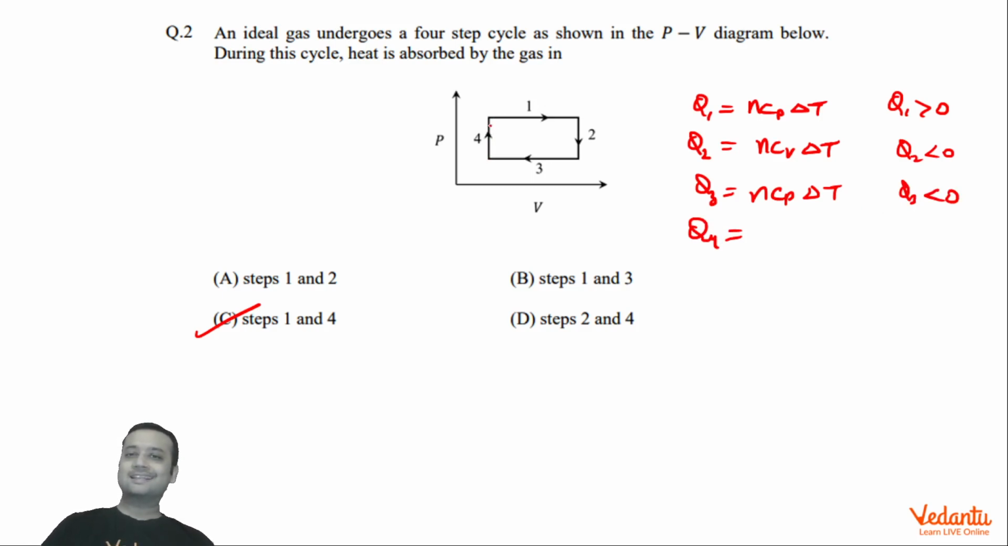And Q4, same logic. Isochorically you are increasing the pressure and hence nCv delta T. So delta T is positive in this case because volume is constant and pressure increases. That means temperature must increase. So again Q4 will be greater than 0. So 1 and 4 will be the correct answer for this question.